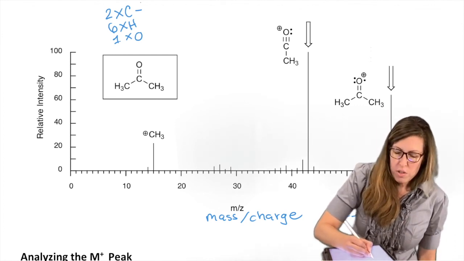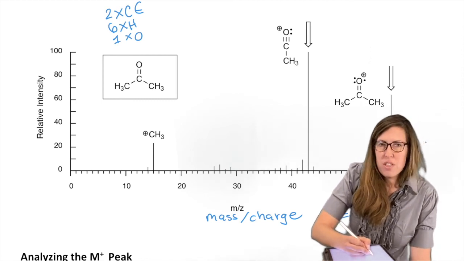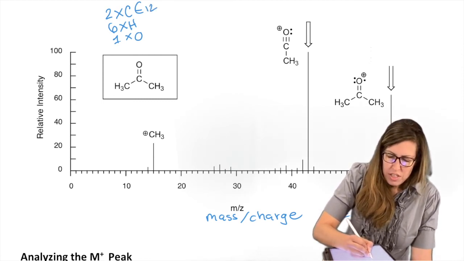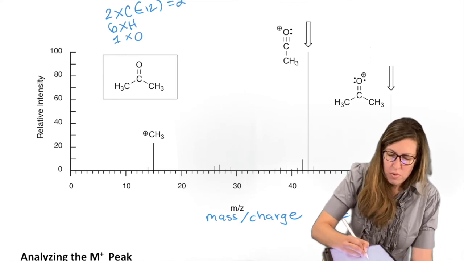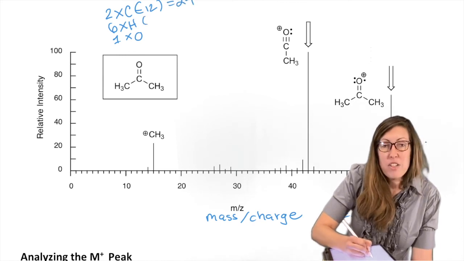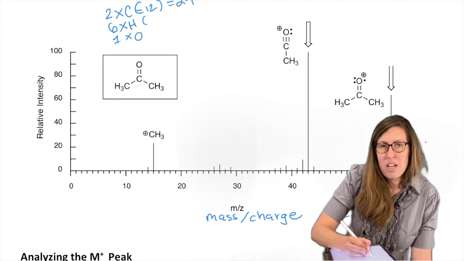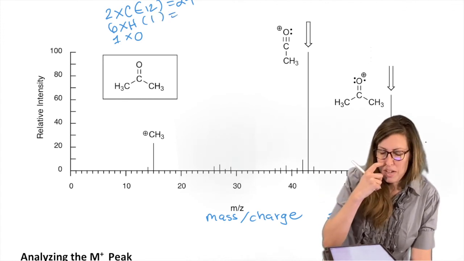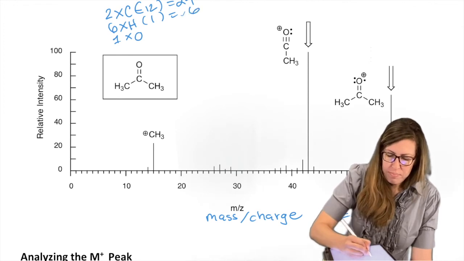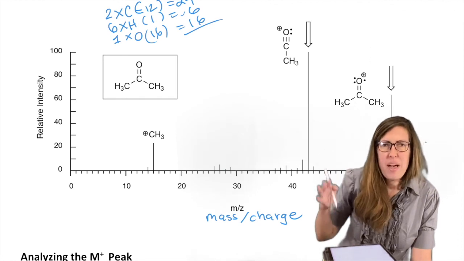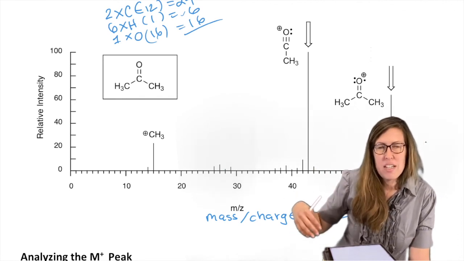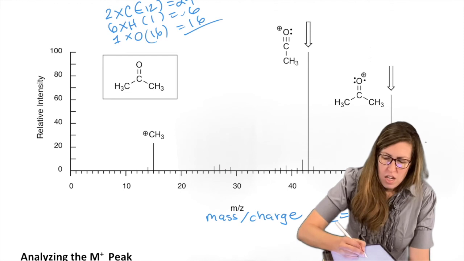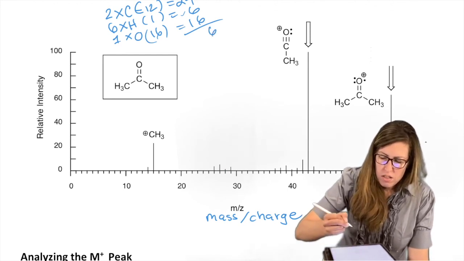So we are going to use the most abundant one, and I have a list for that for you to use later, but just to get us started. That would be 24. Same with hydrogen. We know deuterium's out there, but H1 is more prevalent. So 6 times 1, that's why we have 1.008 on the periodic table for the average. So that's 6. Oxygen, we'll use 16, exactly. So the math's easy. You don't have all the decimals to add. You don't really need a calculator, but you can use one if you feel like it helps.